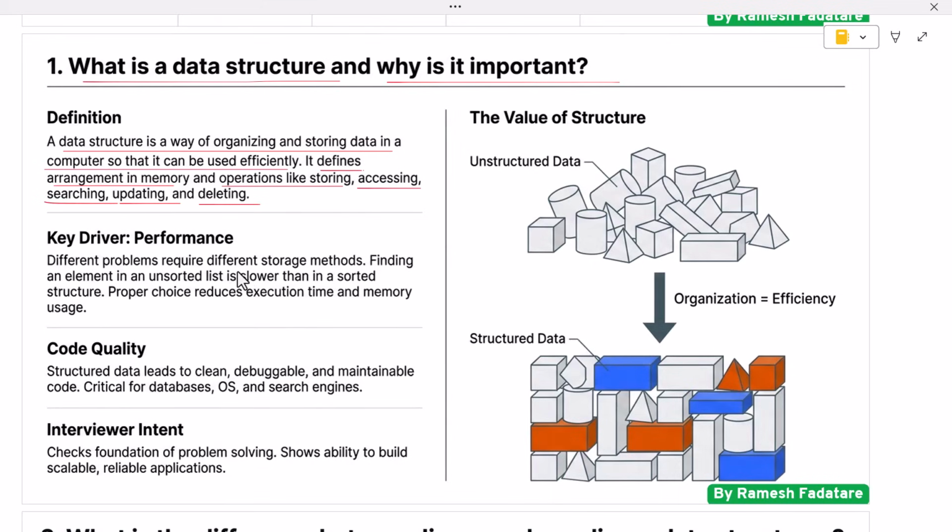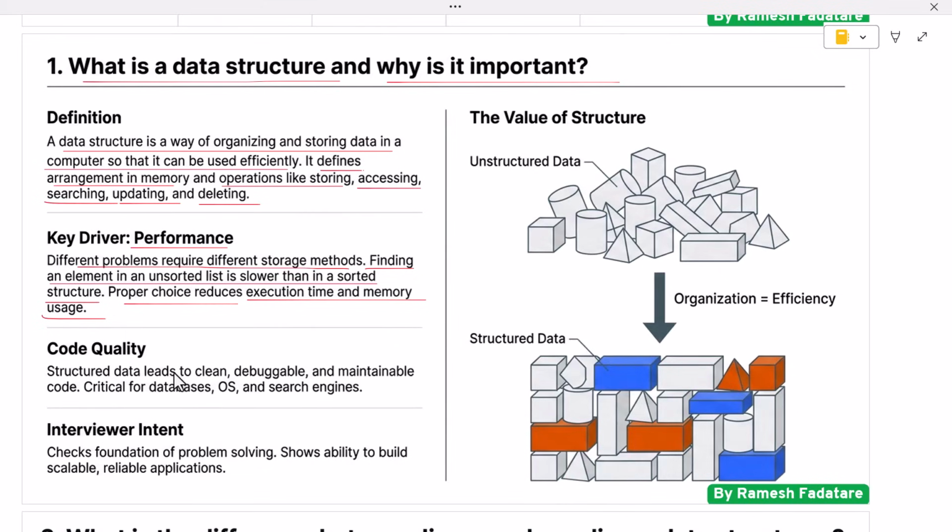The main reason data structures are important is performance. Different problems require different ways of storing data. For example, finding an element in an unsorted list takes more time than finding it in a sorted structure. Choosing the correct data structure can greatly reduce execution time and memory usage.